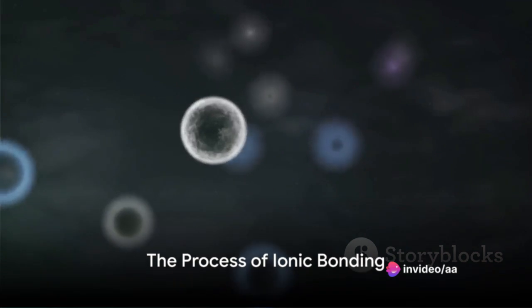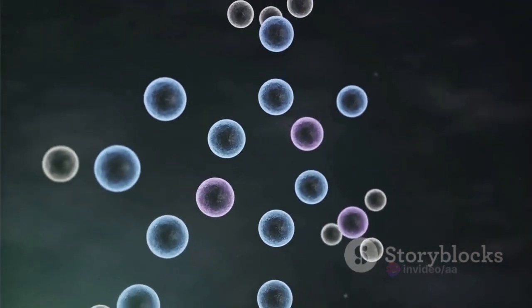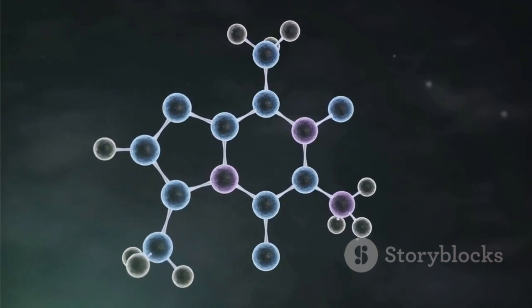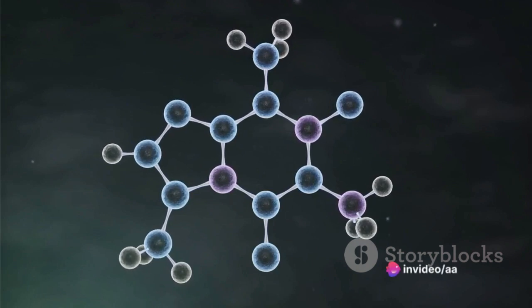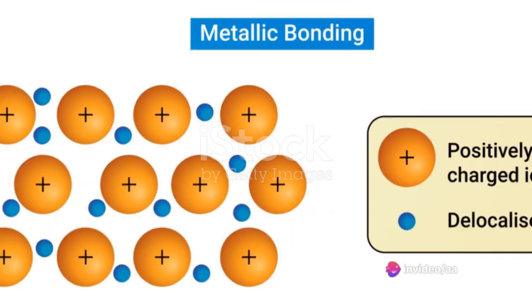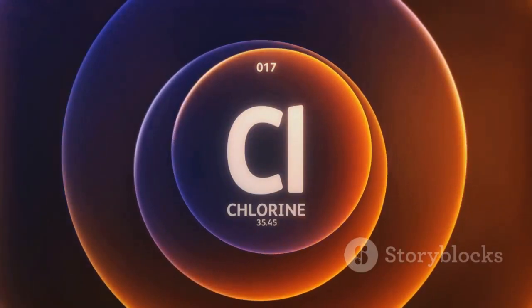Ionic bonding typically occurs between metals and nonmetals. Metals, being generous by nature, tend to lose electrons and become positively charged ions, also known as cations. On the other hand, nonmetals, being more on the needy side, accept those electrons and become negatively charged ions, known as anions.